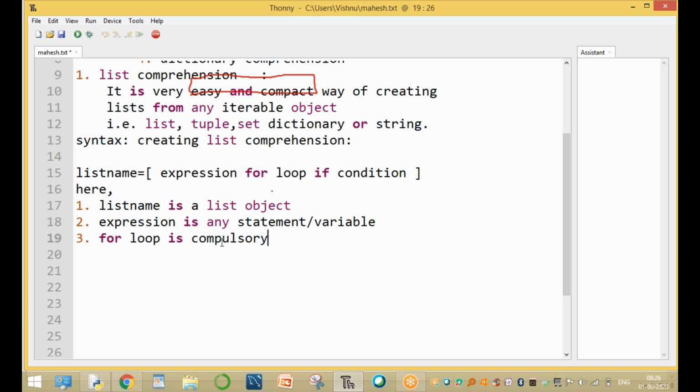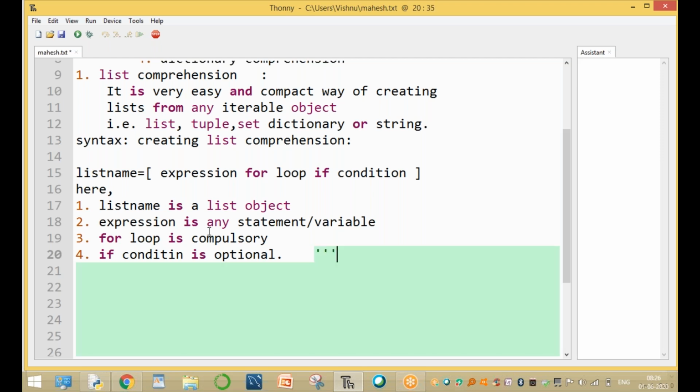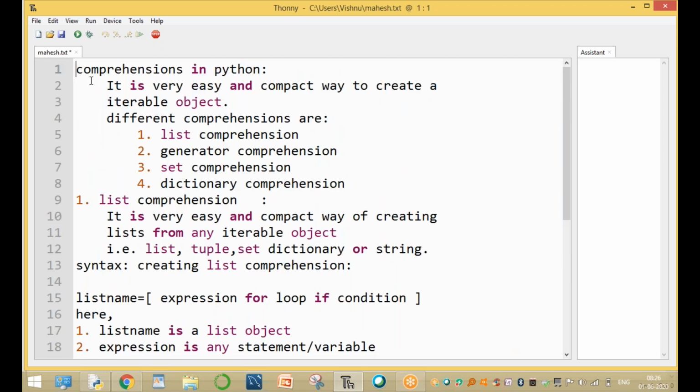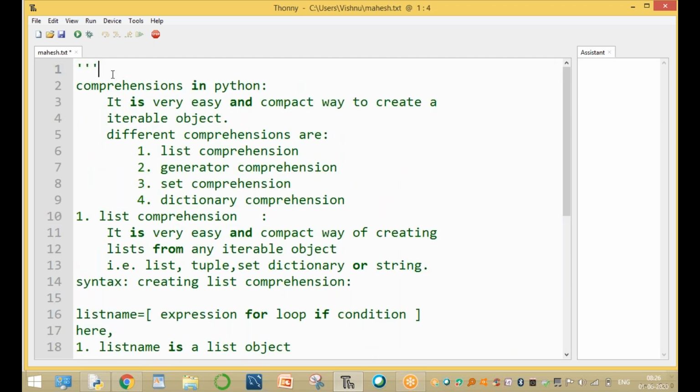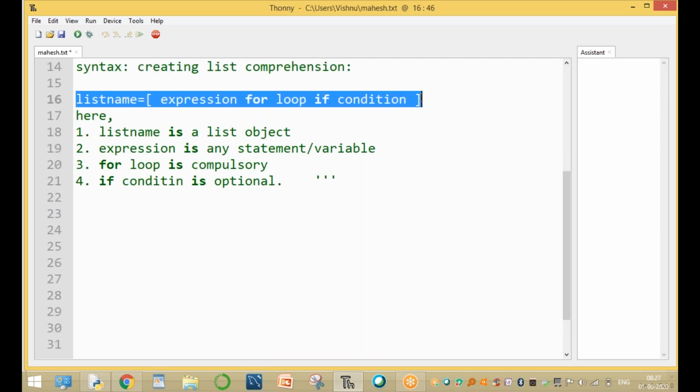And the fourth one, the if condition, is optional. If it is required, use it, otherwise need not. Now this is creating a simple comprehension. Lists are created by using the comprehension way. Now this is the syntax, very important.